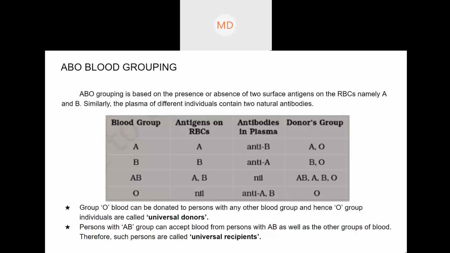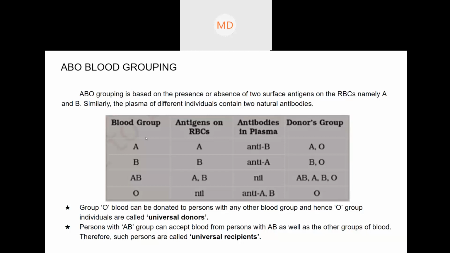I have already discussed that with the COVID situation, right? Plasma is given. Why is plasma given? Because there are antibodies. For COVID survivors, there are antibodies against the COVID virus in the plasma. That is why plasma is given, not blood. So from that you can know that antibodies are present in the plasma, but antigens are present on the surface of the RBC, on the wall of the RBC.